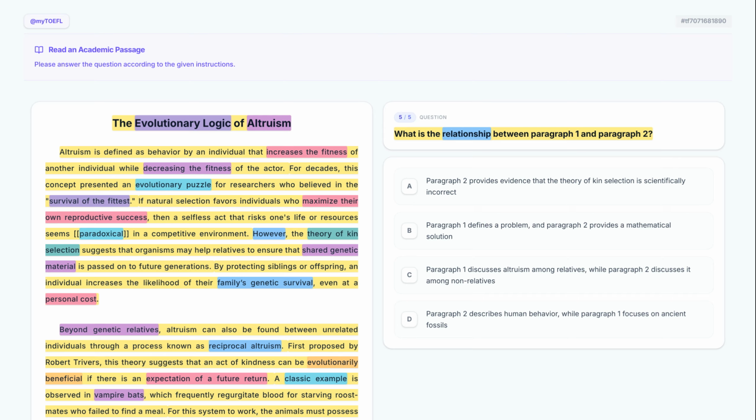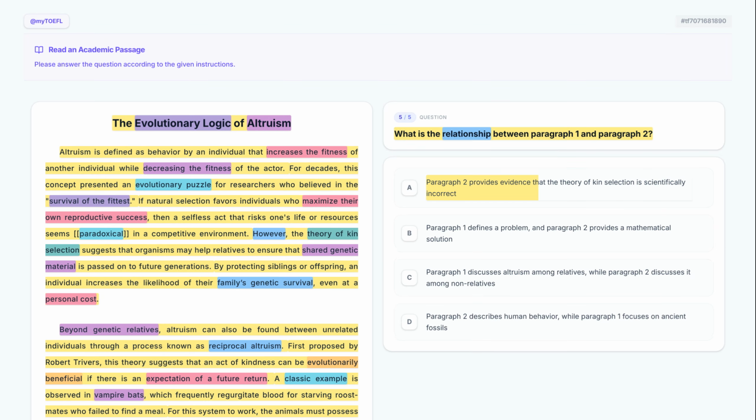Let's take a closer look at option A. Paragraph 2 provides evidence that the theory of kin selection is scientifically incorrect. This is incorrect. Paragraph 2 does not say kin selection is incorrect. It simply introduces a different type of altruism that applies to non-relatives. Eliminate this.